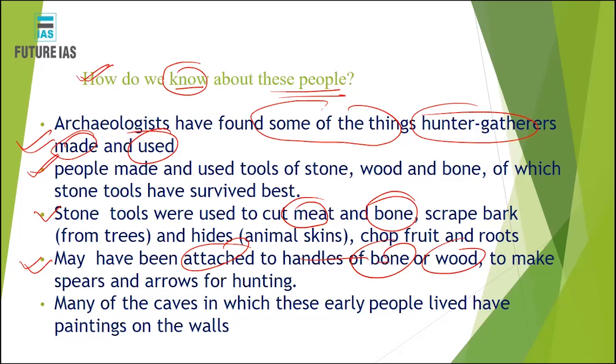So over time these spears and arrows also started evolving.